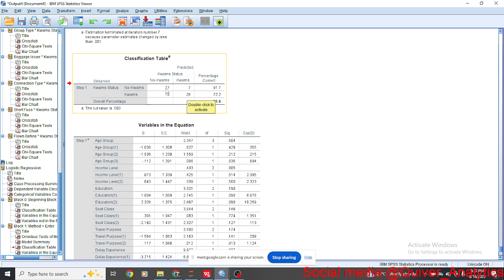So 77 times it predicted no quams correctly, which means no quams was wrong just 7 times. Then quams was predicted correctly 26 times. All right, so on average, the model is able to predict correctly 85.8% of the time.